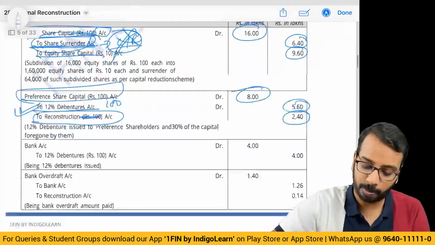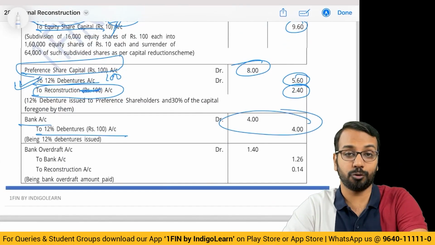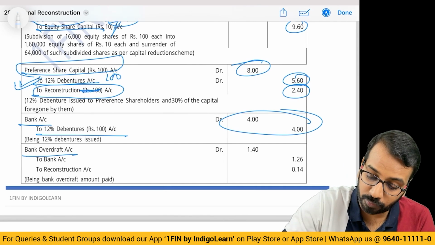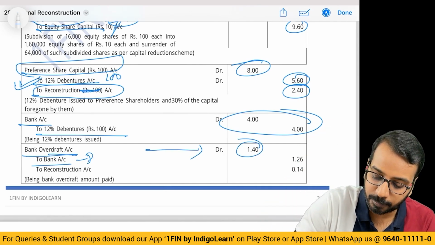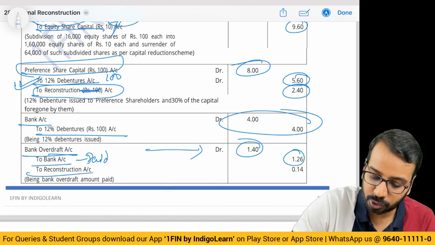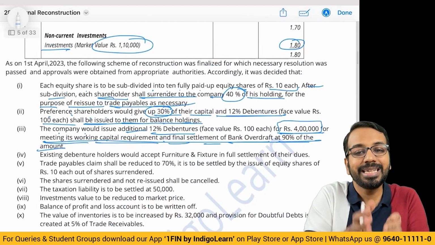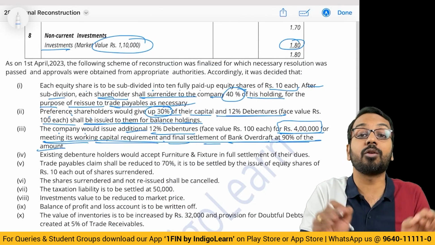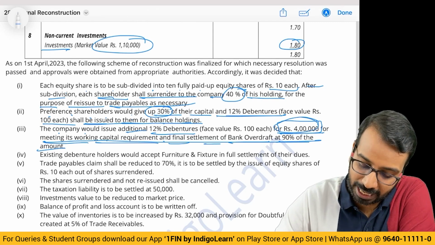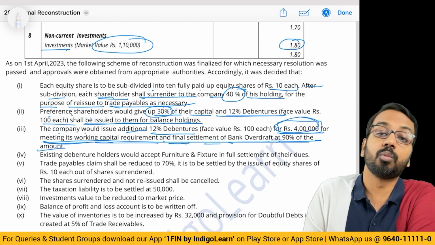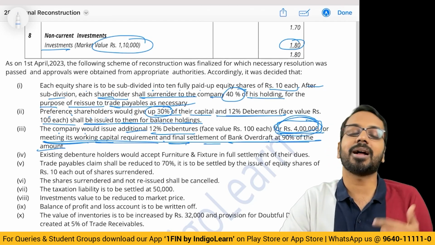And what is the value of debentures issued? 4 lakhs. So first, bank account to 12% debentures 4 lakhs. This is the issue. Okay. Then bank overdraft 1.4 fully cancelled. So we will debit the bank overdraft account 1.4, to bank paid 1.26, to capital reduction account 0.14. So what you need to do is, for each adjustment you have to carefully break down what they are trying to say. Now some of you may have a doubt. Sir, can we say 4 lakhs for working capital and more amount for final settlement? No. They have directly said issued for 4 lakhs. So don't make extra assumptions.